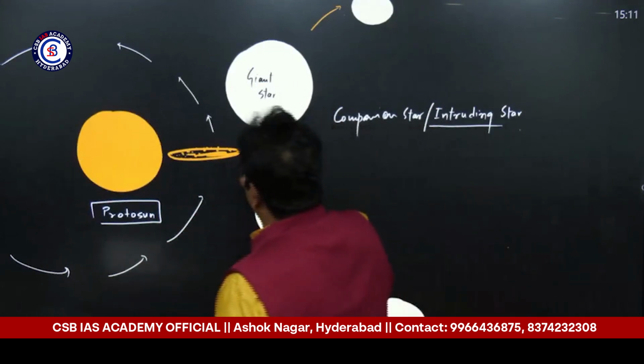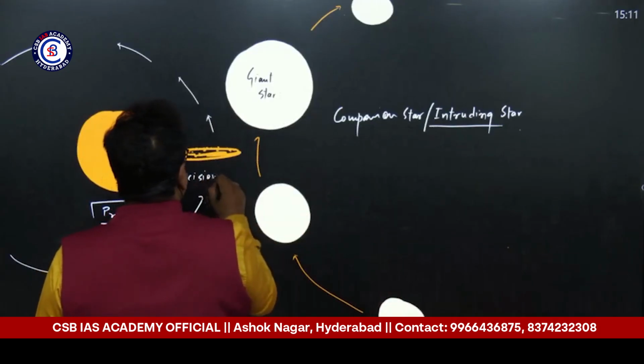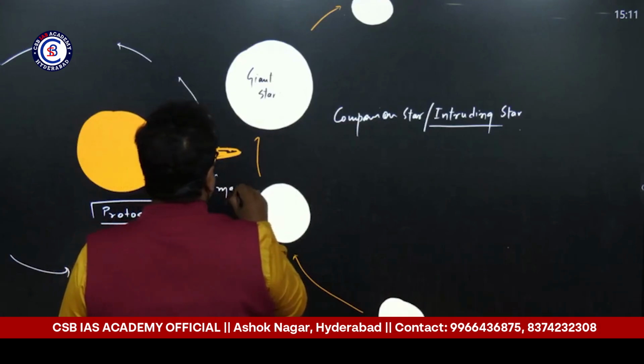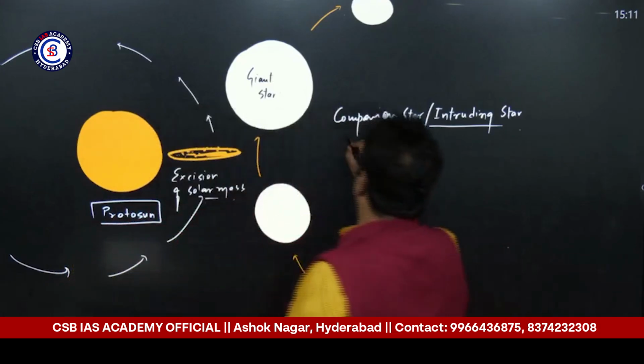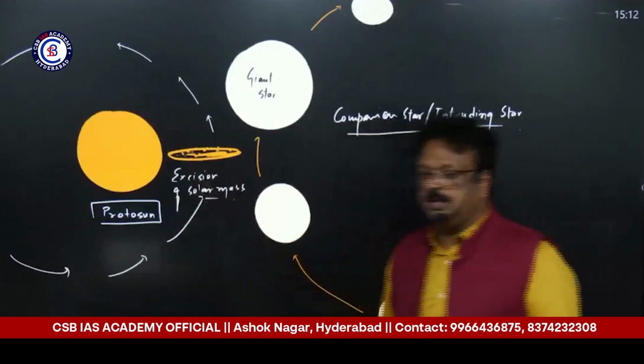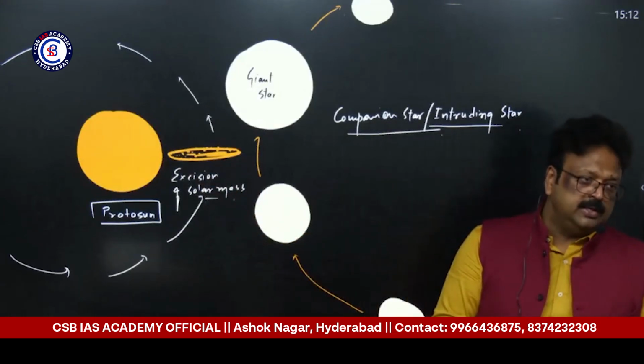And this pulling out of solar mass is because of the massive gravity of this companion star. Later on, this pulled-out solar mass, which is made up of planetesimals, transformed into the solar system.